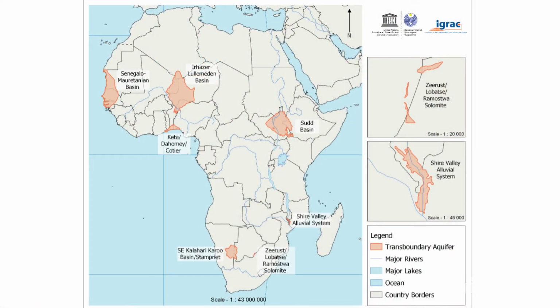To fill this gap, IGRAC and UNESCO IHP, in the framework of the Greta 3 project, have developed guidelines to identify priority areas and issues within transboundary aquifers across Africa, in order to inform decision-making on the need and necessity for management intervention. The development of these guidelines has been done in cooperation with national experts from 7 transboundary aquifers across Africa. The methodology developed within the guidelines consists of 7 steps.